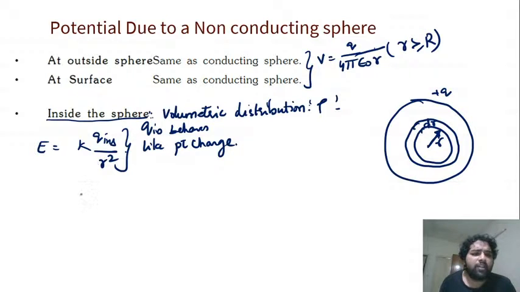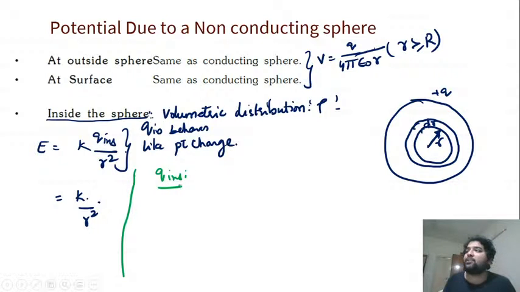So we can use this, and directly we will get k by r square into q inside, where q inside is proportional to volume. No, q is proportional to volume. I'll explain this. This is also a nice way of improving logic. This is a very nice technique about q inside. I will discuss q inside and give you a very nice logic for the charge inside.